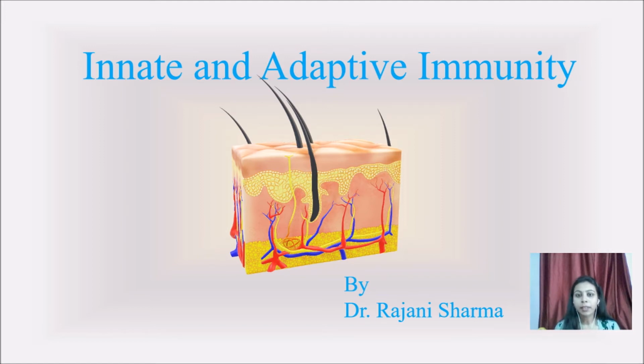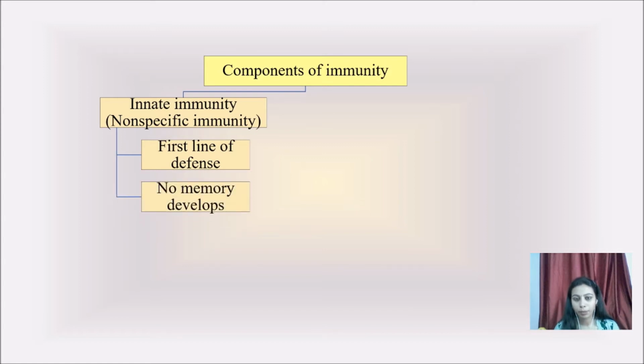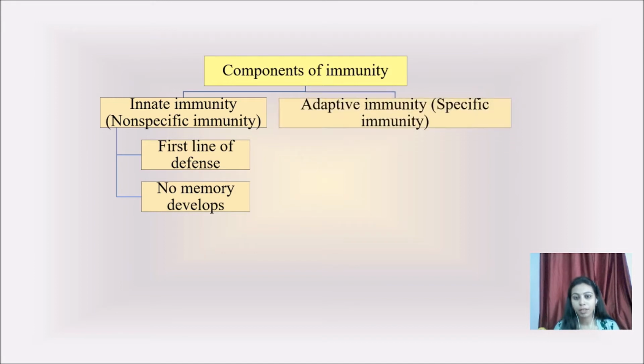Innate and adaptive immunity are the components of the immune system, and innate immunity is basically known as non-specific immunity. It is also considered the first line of defense, but the major drawback of innate immunity is that it does not develop any memory, which means whenever we interact with a particular antigen again in the future, because of innate immunity we are not able to recognize it again. Rather, the memory developed inside our body is because of the adaptive immunity.